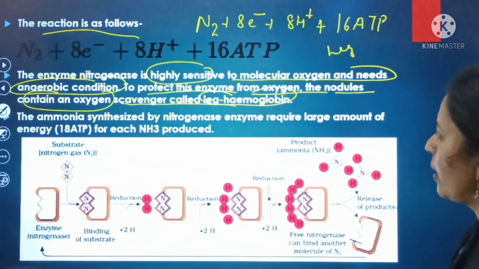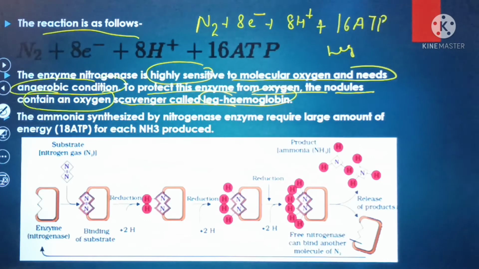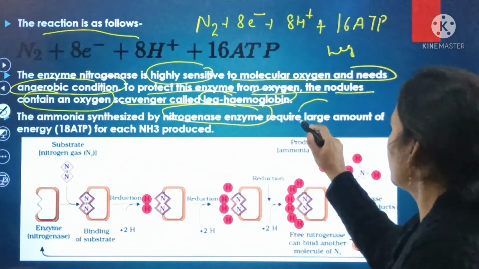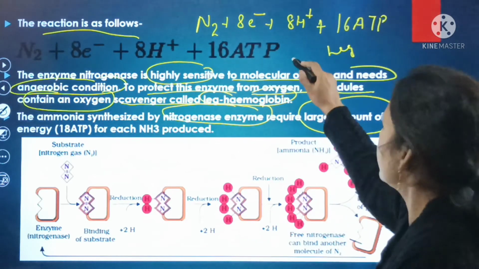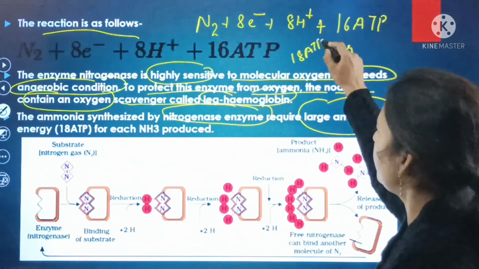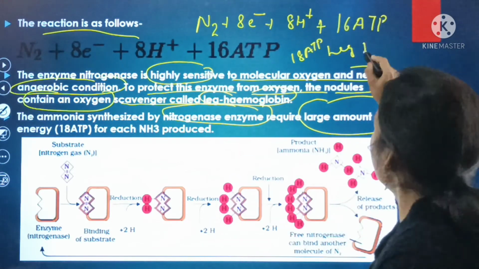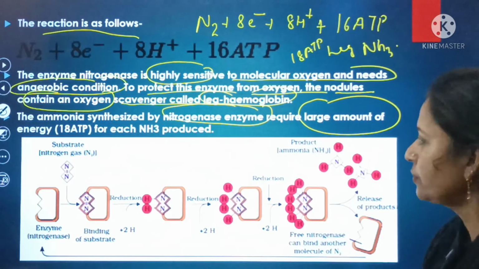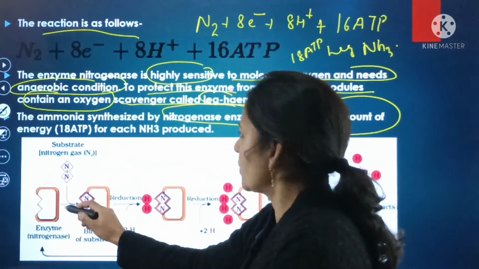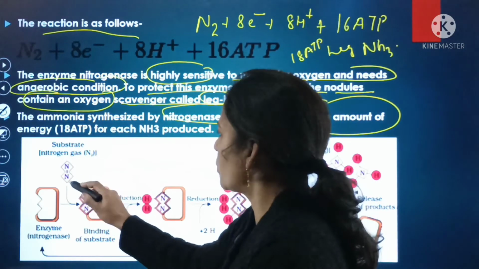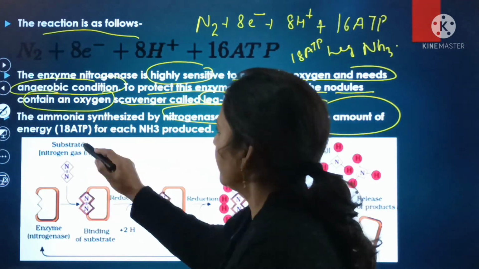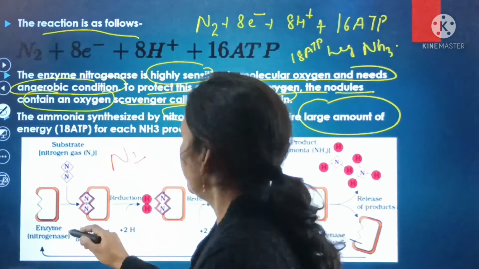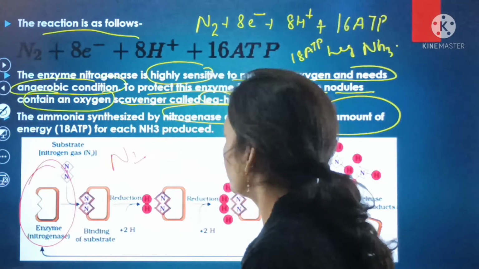And here with the next, जो ammonia है, it is synthesized by the nitrogenase enzyme, and it requires a large amount of energy, that is 16 molecules of ATP, to reach NH3 is produced at that time. Ammonia is produced at that time. This is the substrate, and here the substrate is nitrogen gas, that is N2, and here it is the enzyme nitrogenase.